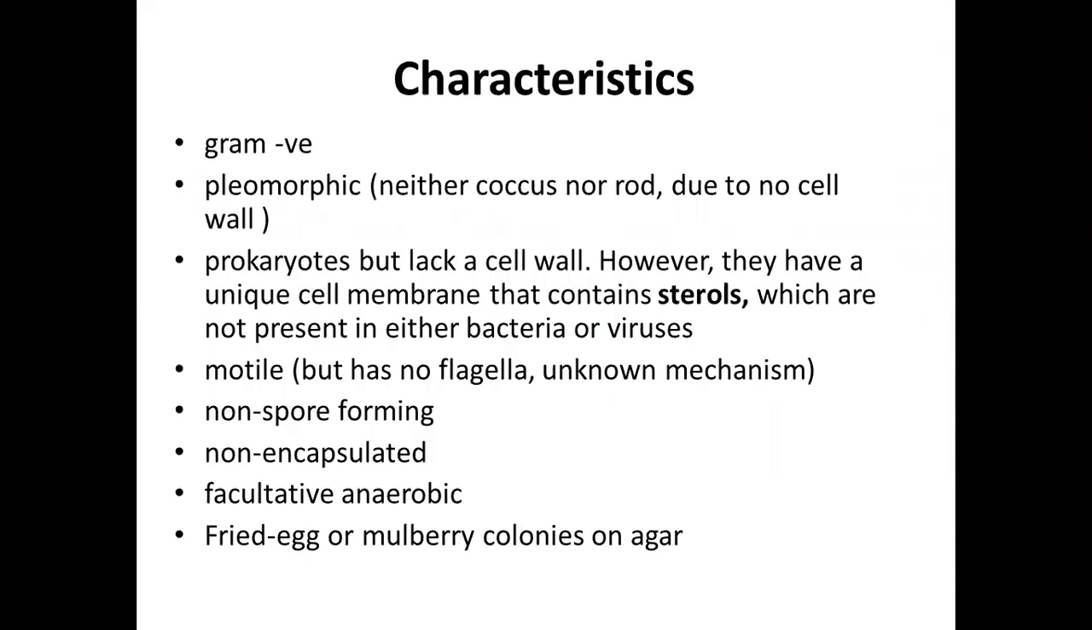Mycoplasma: the common characteristics are that it is a gram-negative bacteria. It is pleomorphic, that is, neither cocci nor rod, due to having no cell wall, so it may not resemble cocci or bacilli. They are prokaryotes but lack a cell wall. However, they have a unique cell membrane that contains sterols, which are not present in other bacteria or viruses.